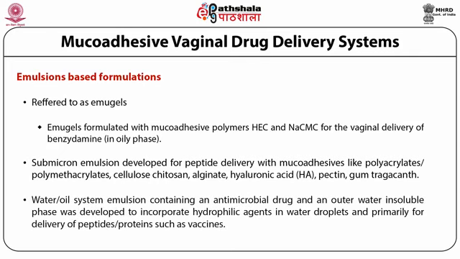Water in oil in water system emulsions containing an antimicrobial drug and an outer water insoluble phase was developed to incorporate hydrophilic agents in water droplets and primarily for delivery of peptides, proteins such as vaccines.